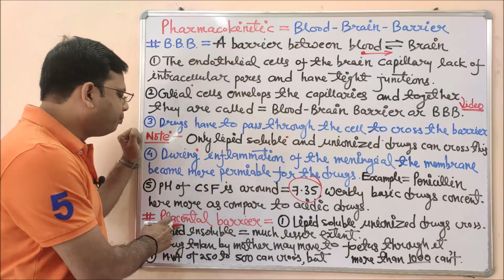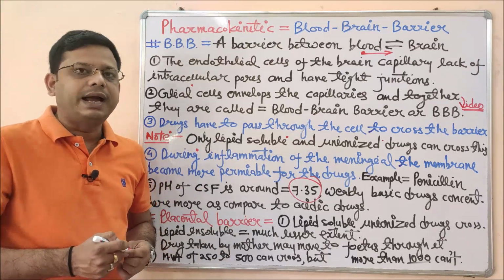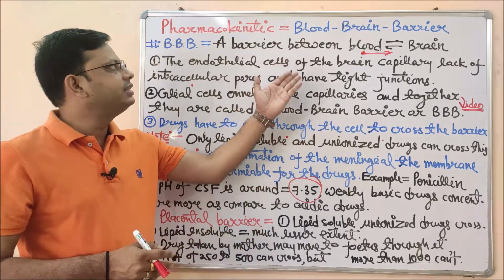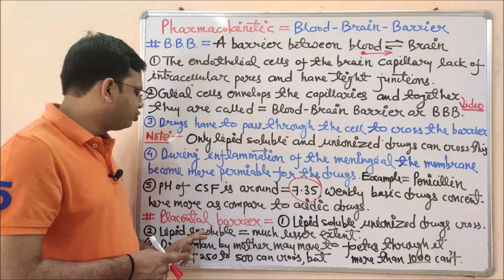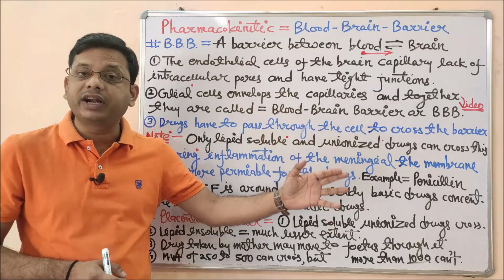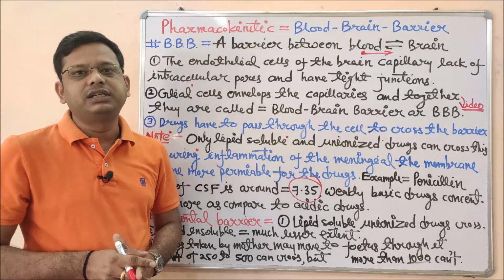Now the next point, the placental barrier. We have completed the basic points regarding the blood-brain barrier. Now it's time to understand the blood-placental barrier. What is the meaning of blood-placental barrier? The blood-brain barrier is a barrier between blood and brain. In the same way, the blood-placental barrier is a barrier between the blood of the mother in case of pregnancy and the fetus, via the placenta. This is called the blood-placental barrier.